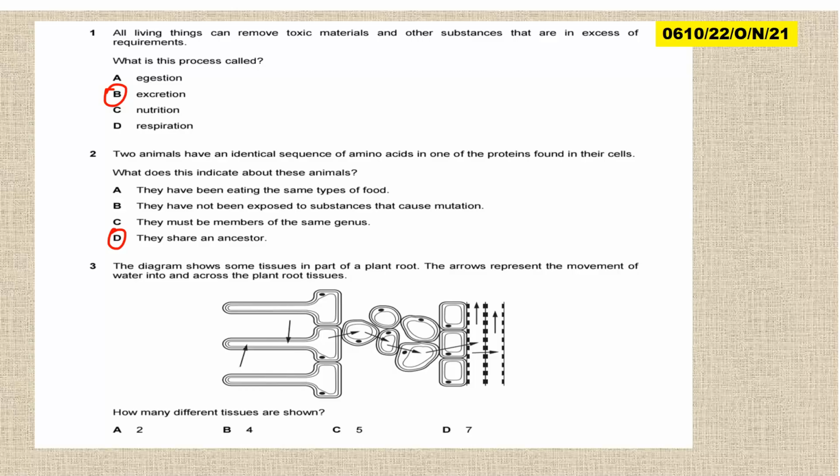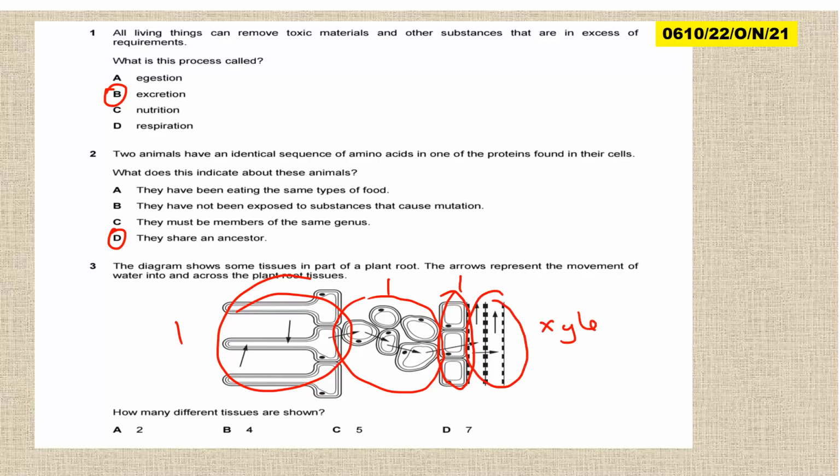Question 3. The diagram shows some tissues in part of a plant root. The arrows represent the movement of water in and across the plant root tissue. How many different tissues are shown? Now, these are root hair cells, so one tissue. These are cells also in between, another tissue. These are cells, another tissue. This is the xylem, where water is transported, also another tissue, xylem tissue. So about 4. So the answer is B.